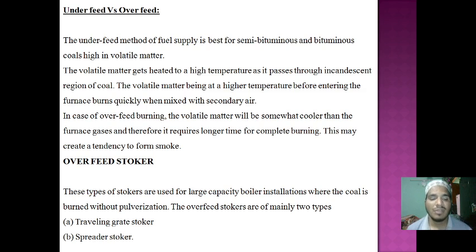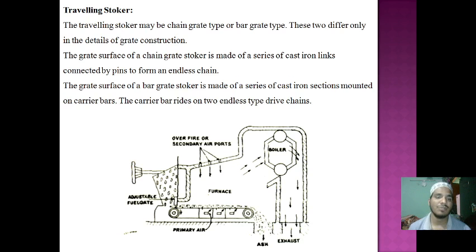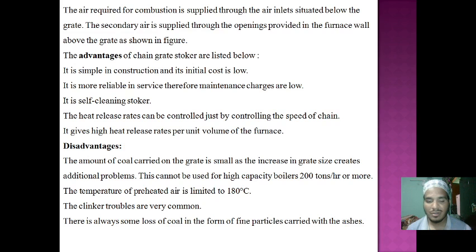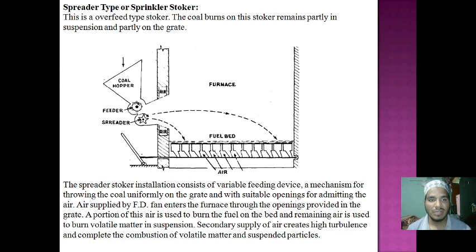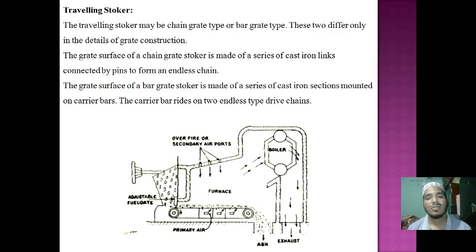There are two different stokers: one is the traveling grate stoker and the second one is the spread stoker, also called the sprinkle stoker. In the traveling stoker, we use a belt, and the air passes horizontally and slowly through that belt.